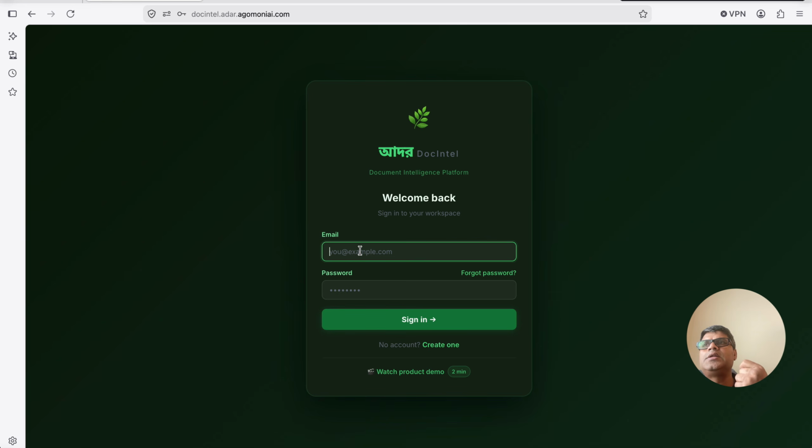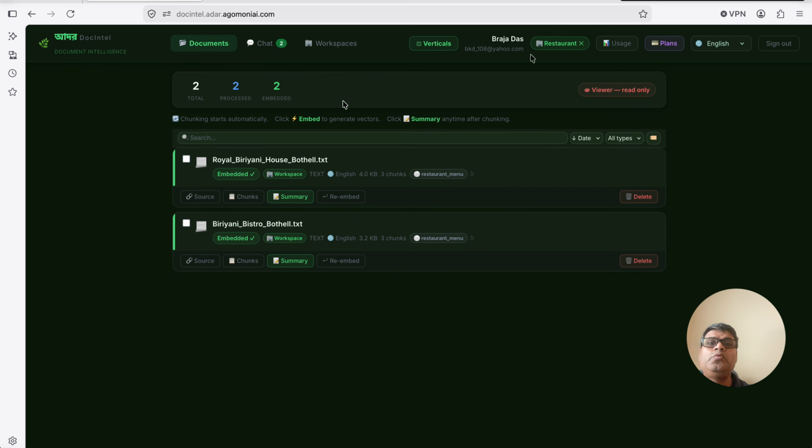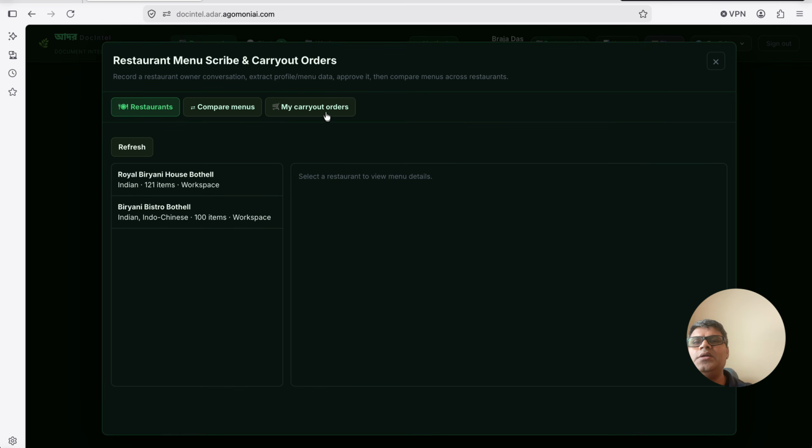Here I intentionally did not put the payment integration in yet. Usually the payment integration would come when the restaurant owner accepts the order, and at that time the billing would happen. I did not integrate it right now, but I will integrate it in the future. But to showcase how the actual restaurant workflow works, this is what I'd like to show. But before that, I showed you how the flow works, but I did not show how the entire process works by conversation, which I will show after completing this one.